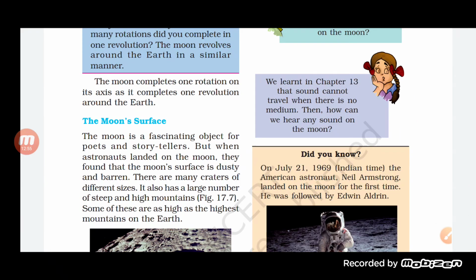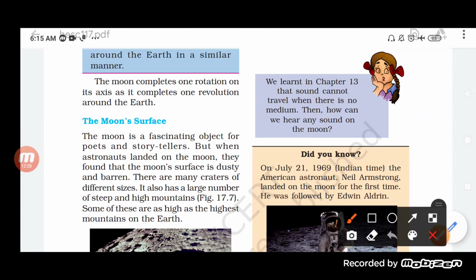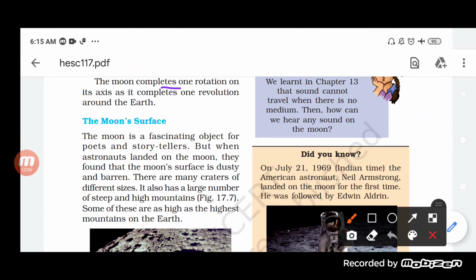If we talk about the rotation of the moon on its axis, students, you will find that the moon completes one rotation on its axis in the same time it completes one revolution around the earth. Rotation means the moon is moving around its axis, and revolution means it is moving around the earth.